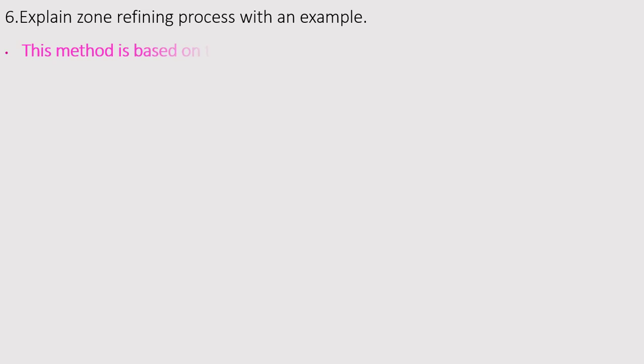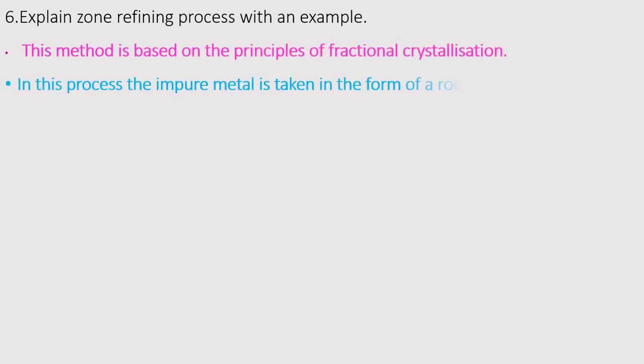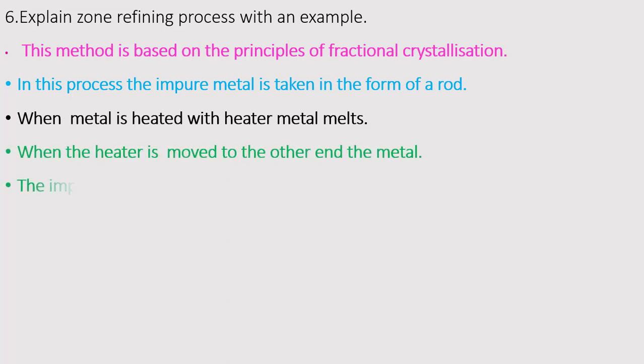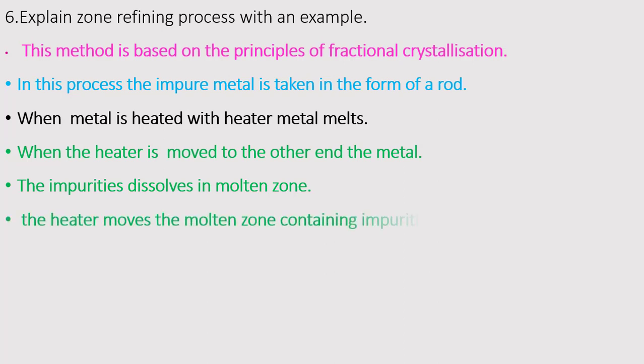Next question, this is also a very important question. Explain zone refining process with example. This method is based on the principle of fractional crystallization. In this process, the impure metal is taken in the form of a rod. When the metal is heated with the heater, the metal melts. When the heater is moved to the other end of the metal, the impurities dissolve in the molten zone. As the heater moves, the molten zone containing impurities also moves along with it.